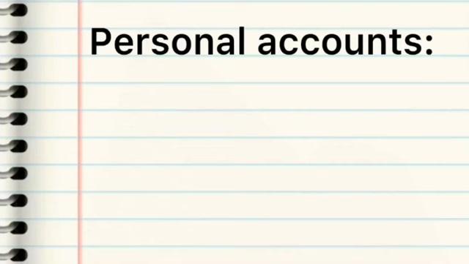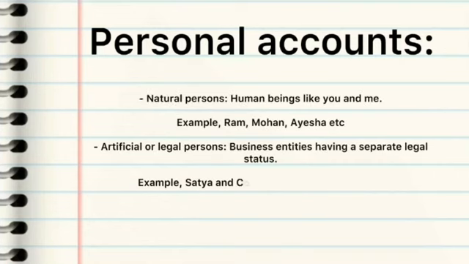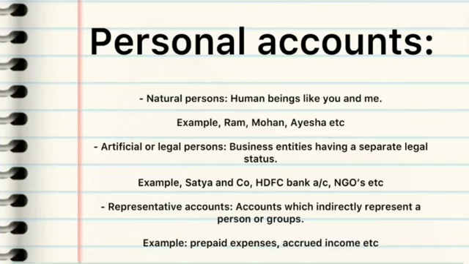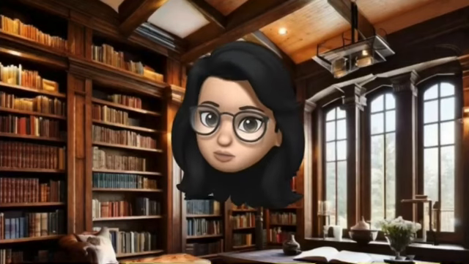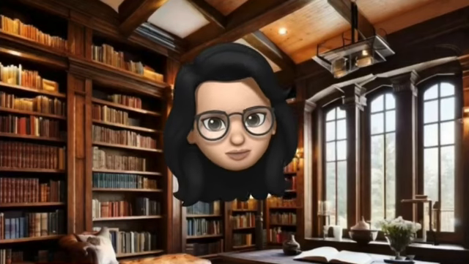Personal accounts. These accounts relate to entities or individuals. They are as follows. Natural persons like you and me come under personal accounts. Examples for humans are Ram, Mohan and Aisha account. Artificial or legal persons. These are business entities having a separate legal status, such as banks and NGOs, etc. Representative accounts are accounts which indirectly represent a person or a group of people. For example, prepaid expenses, accrued income, etc. Since we now know what these accounts represent, let's take a further look.